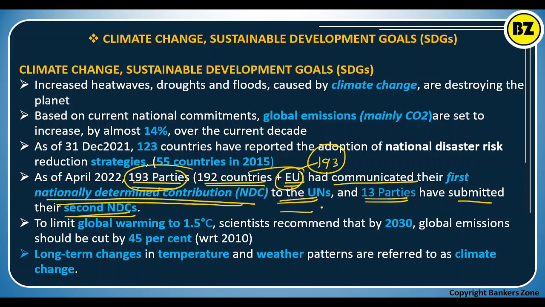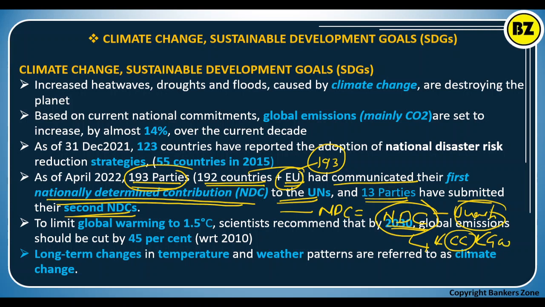Okay, now what is NDC? NDC is nothing but the nationally determined contribution. This is given by the United Nations. United Nations says you should follow your nationally determined contribution towards reducing the climate change, towards reducing the global warming, towards reducing the global emission of different gases.